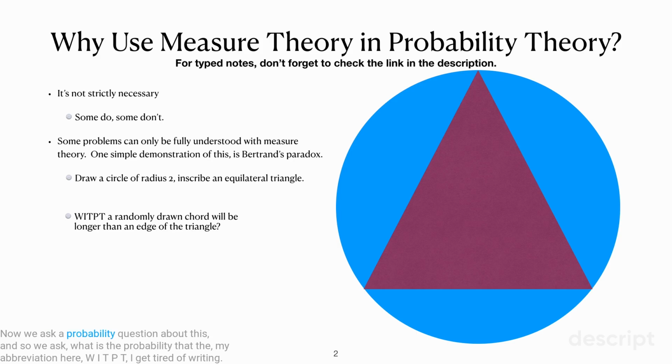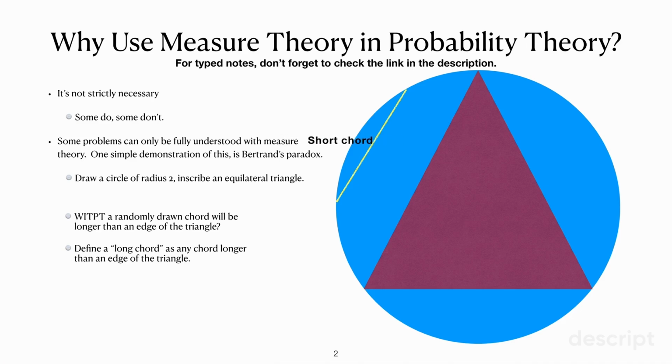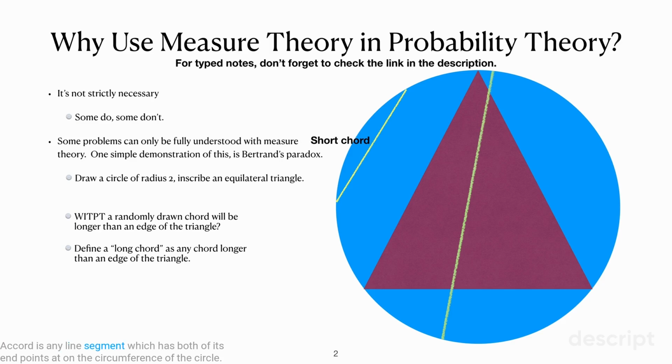Now we ask a probability question about this. We ask, what is the probability that a randomly drawn chord will be longer than an edge of the triangle? Let's just recall what a chord is. A chord is any line segment which has both of its endpoints on the circumference of the circle.